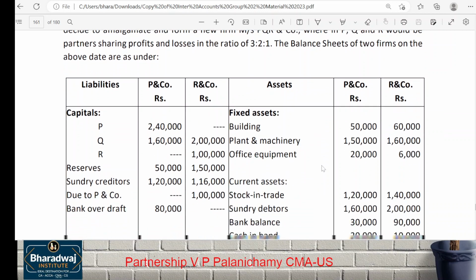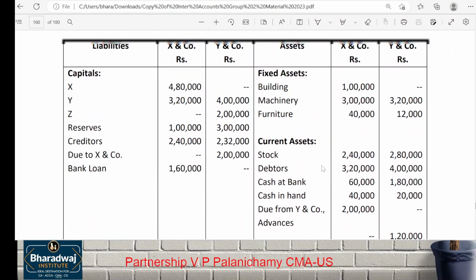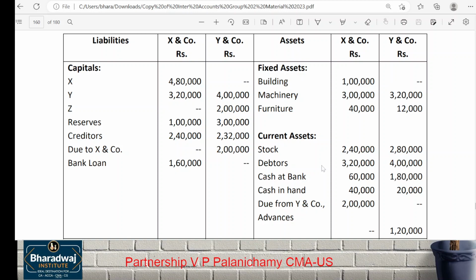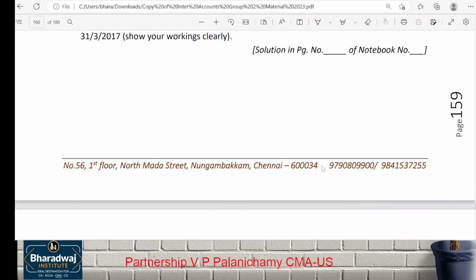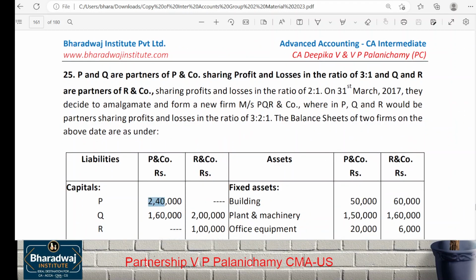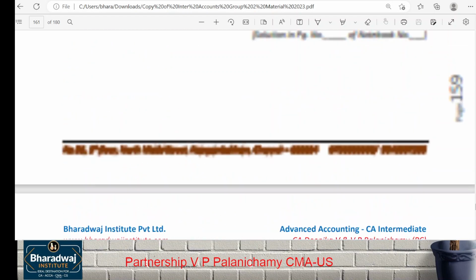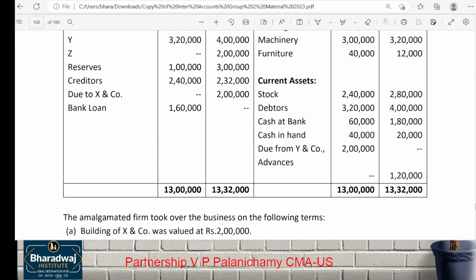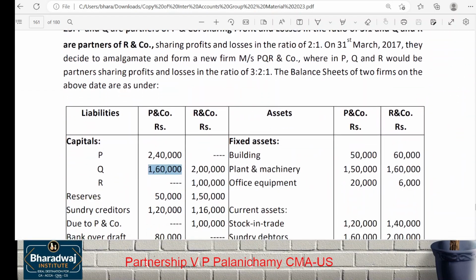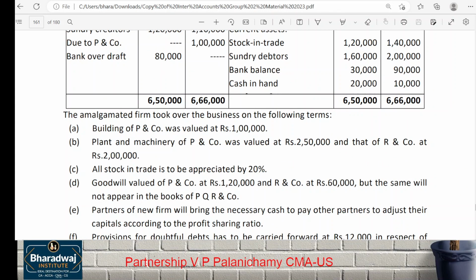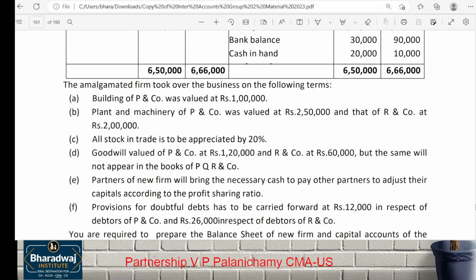Look, yes. Half the amount. Here 4 lakh 80, this is how much? 2 lakh 40, 1 lakh 60, there 3 lakh 20. So everything is half the amount. Yes. Here the only difference is stock to be appreciated by how much percentage? That is the only difference.